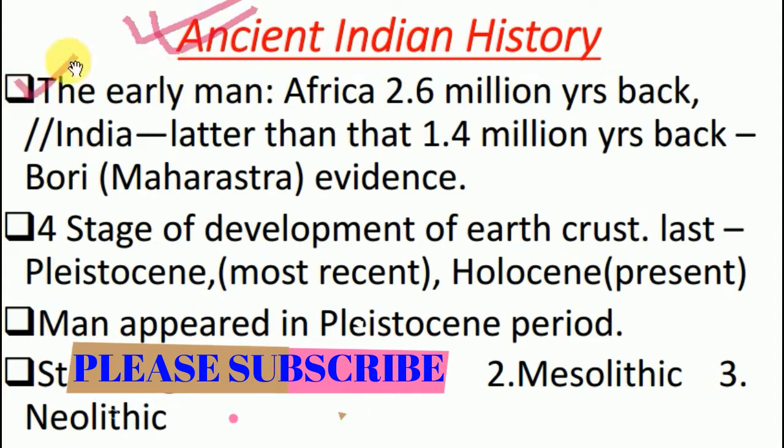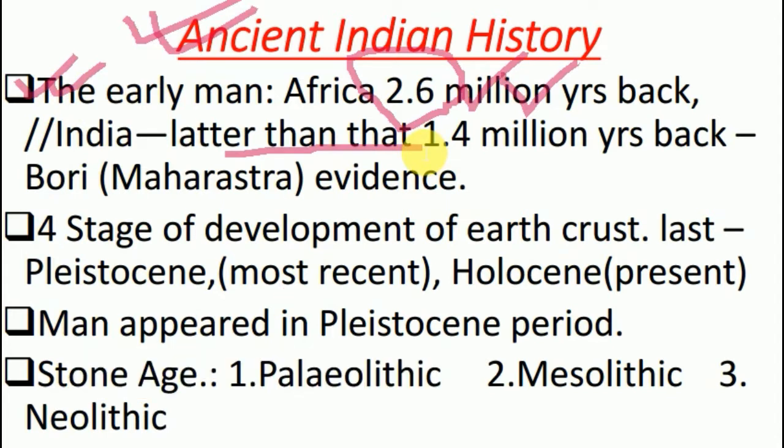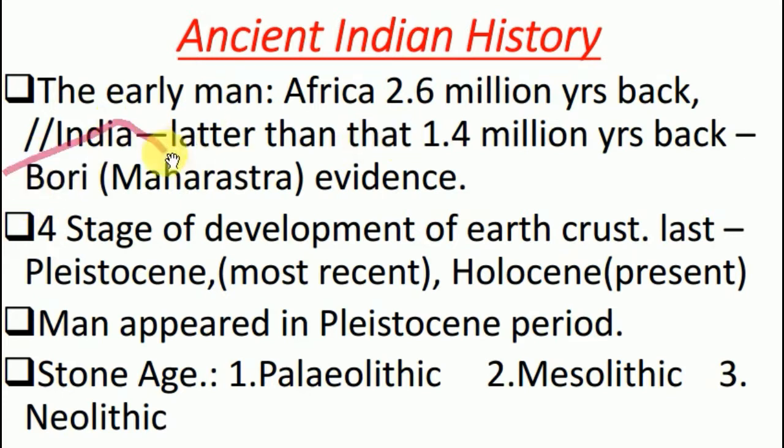As I mentioned in the first point, Africa, rather the African continent, was the first continent inhabited by the earliest human community, about 2.6 million years back. But moving towards India, we got the earliest evidence of human settlement in Bori of Maharashtra about 1.4 million years back. This place is very important, and you have to remember its name because it is asked in the examination.